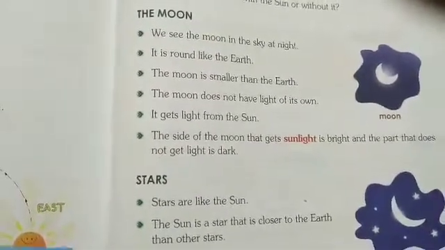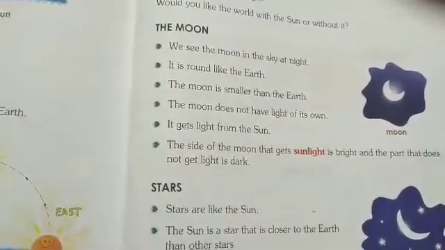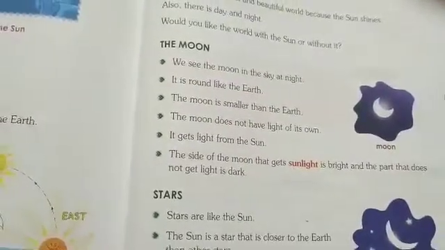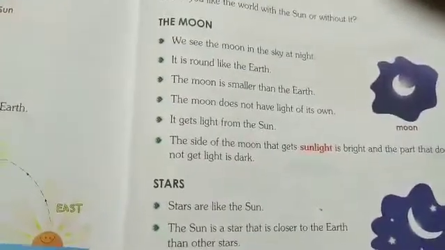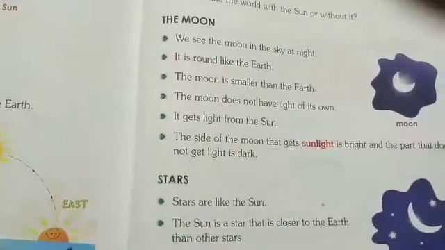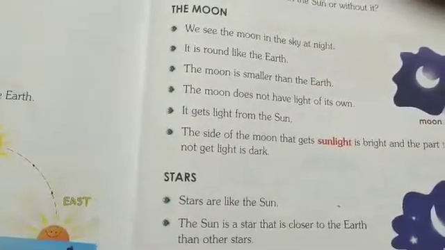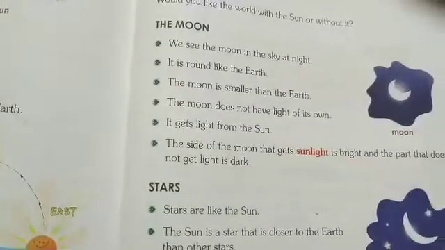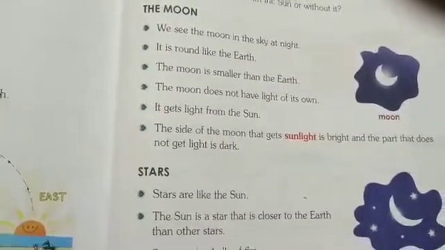It is round like the earth. The moon is also round like the earth. The moon is smaller than the earth. The earth is smaller than the sun. The moon is smaller than the earth, so the moon is very small.